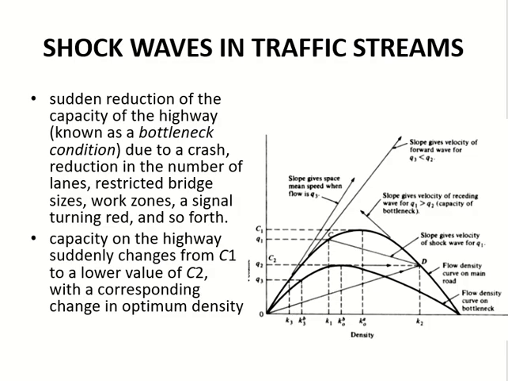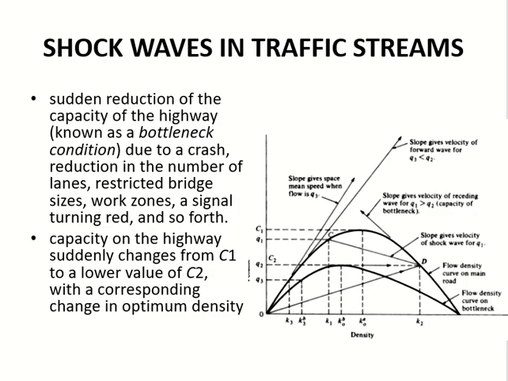Got it? Now you can see here when it was Q1, the density was K1 in segment A. In segment B, the flow became Q2, and the density became K0. Now which one is higher, K1 or K0?